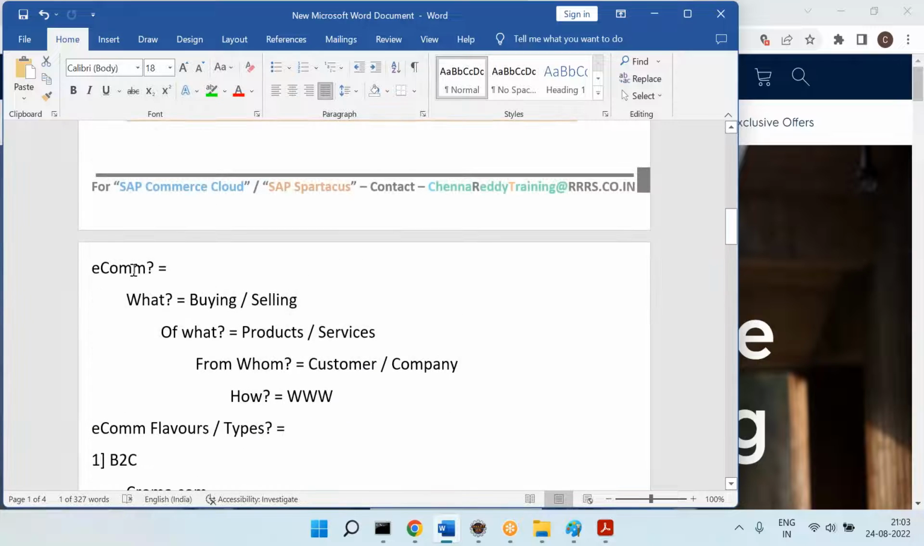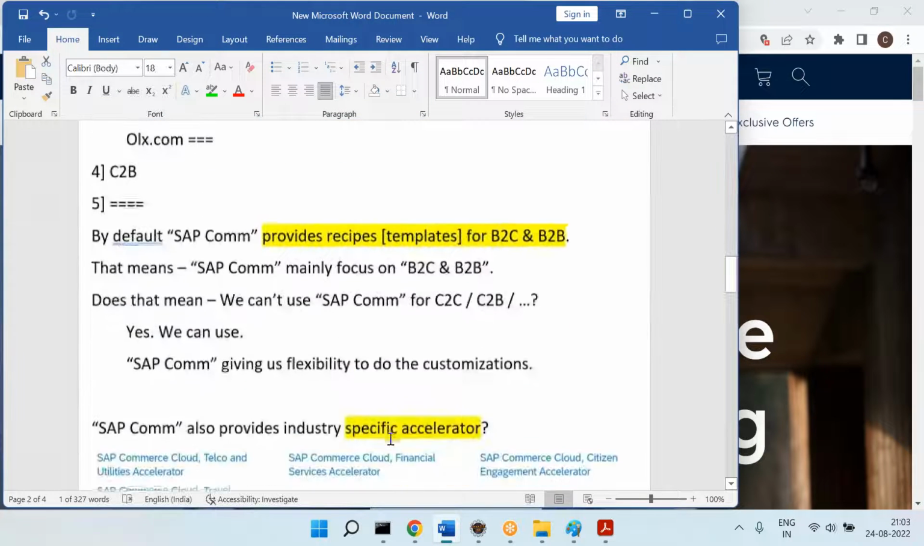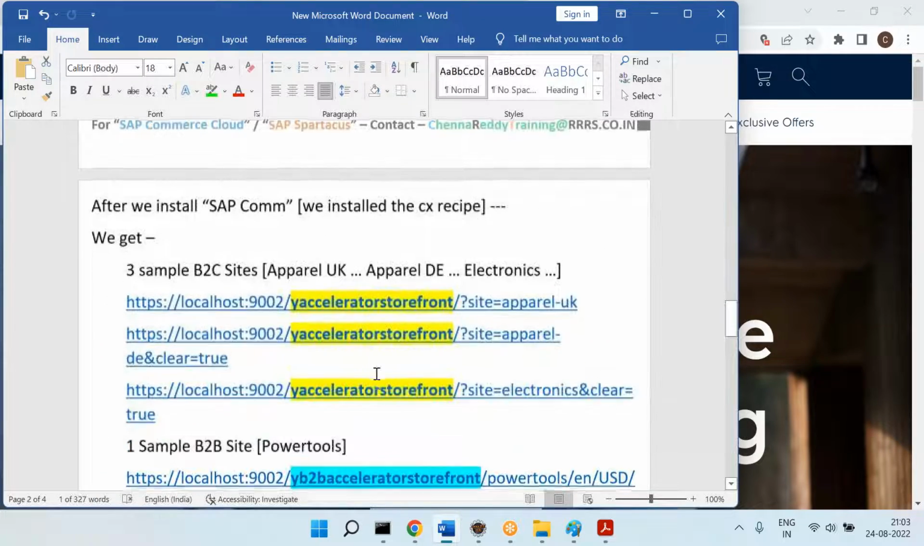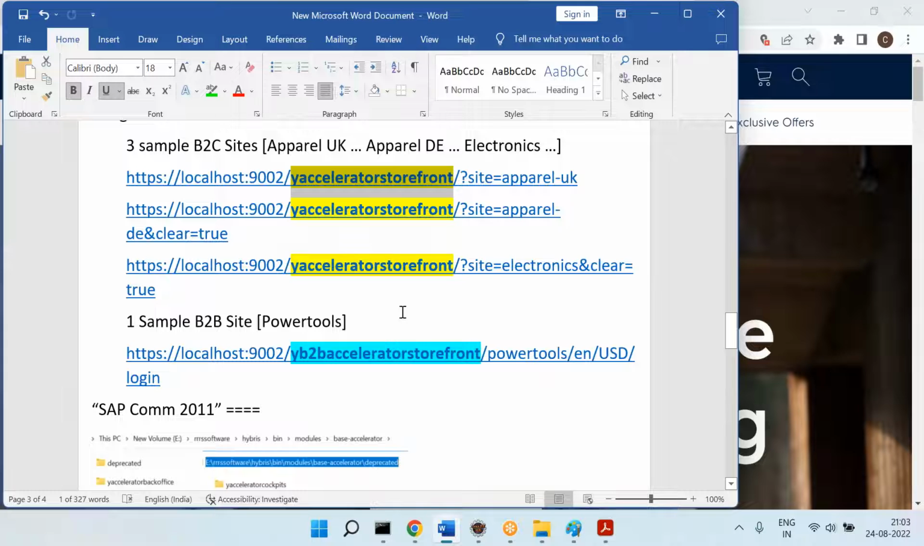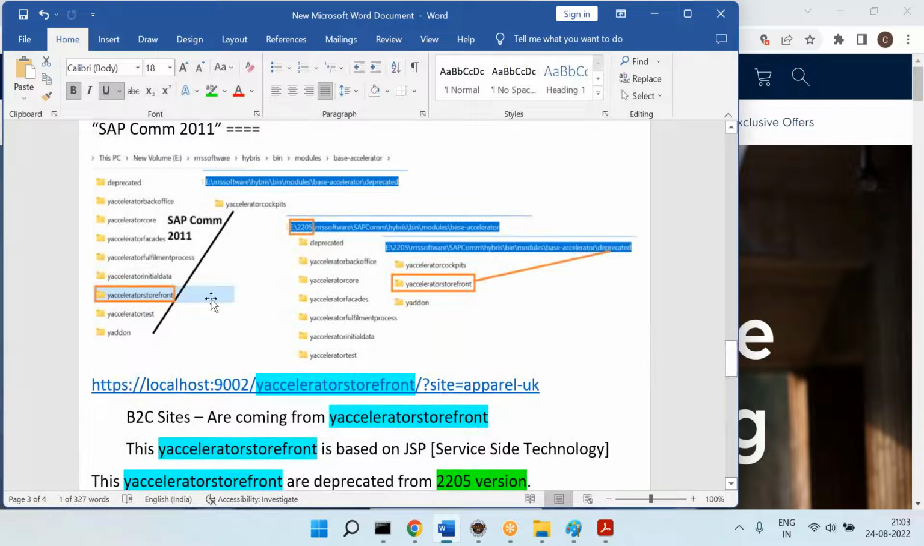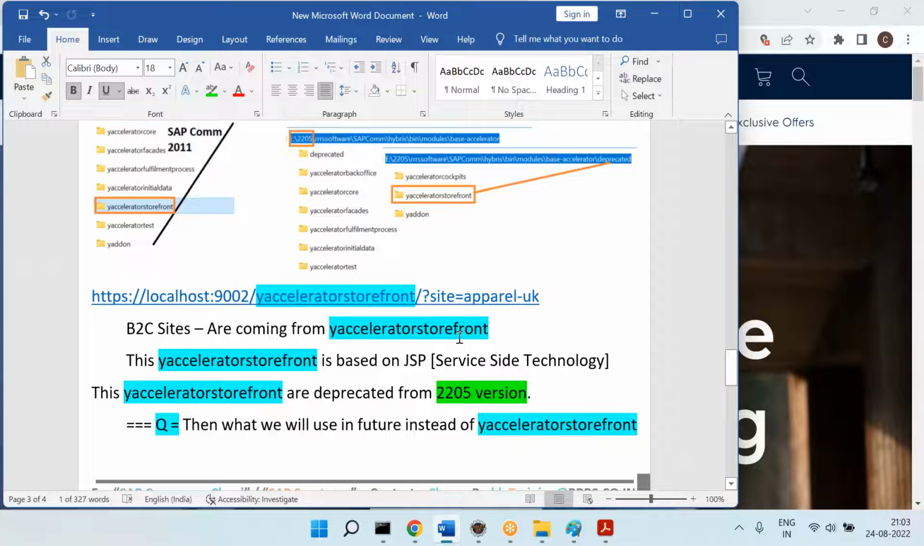So let's recap quickly once. After installation, we are getting a sample B2C site and sample B2B sites. And you can see the sample B2C site is coming from Accelerator storefront, which is JSP technology, and which is available right now in 2011. But if I go and see in 2205, it is already moved to a deprecated version. That means in the future they may not support this Accelerator, this JSP.